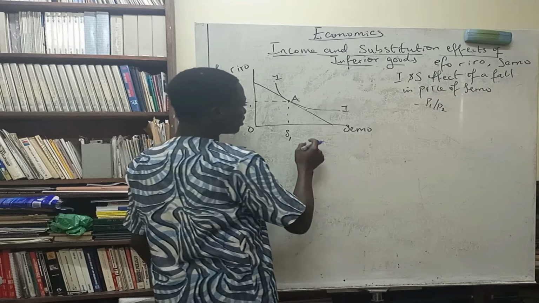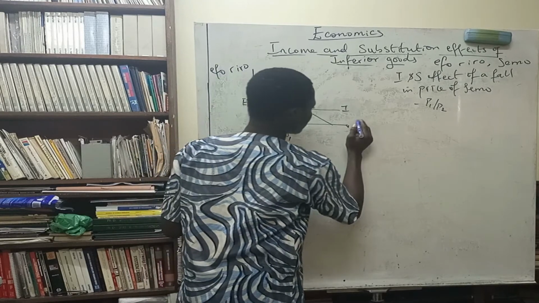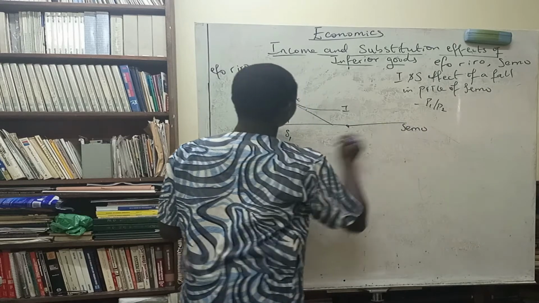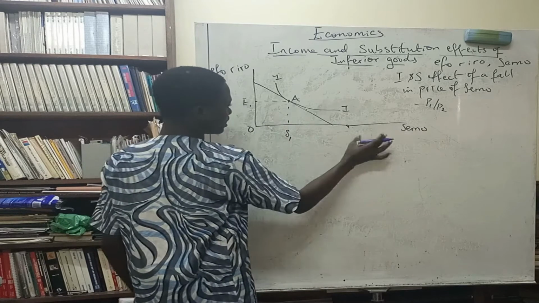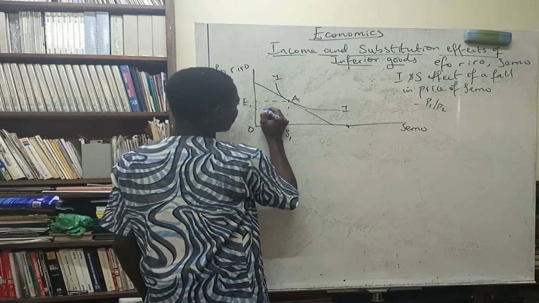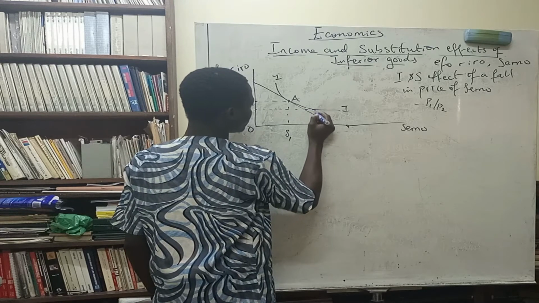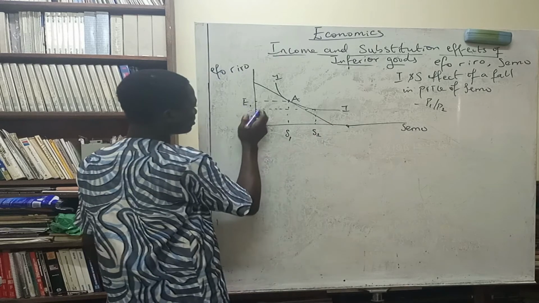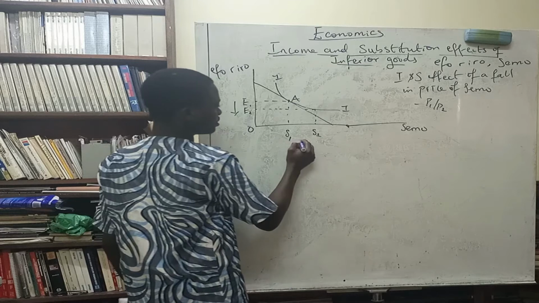So in this video, let me see, semo might be longer than this. Let me just put it here, for example. Now we are going to be consuming more of semo. Semo is on this axis, so we consume more of semo. Let's just leave it here. So this is S2, this is more of semo, and this is less of 4-euro.